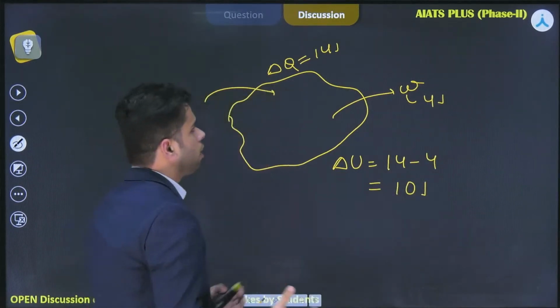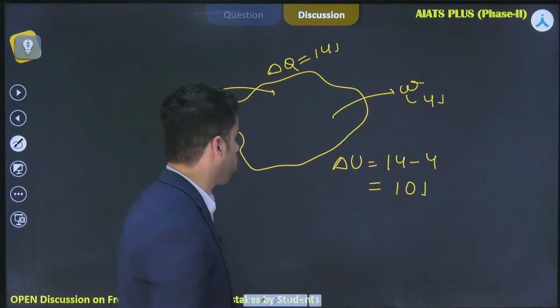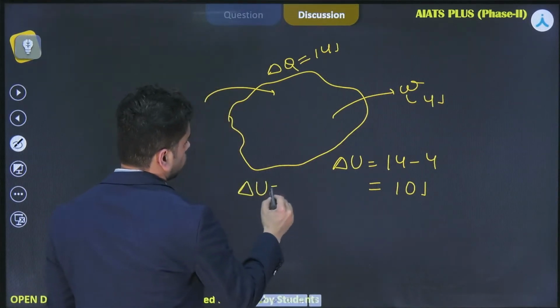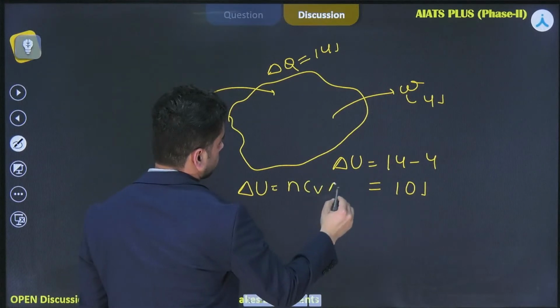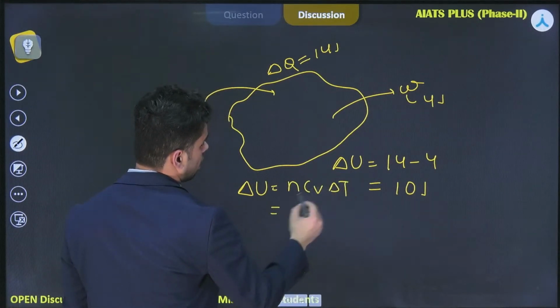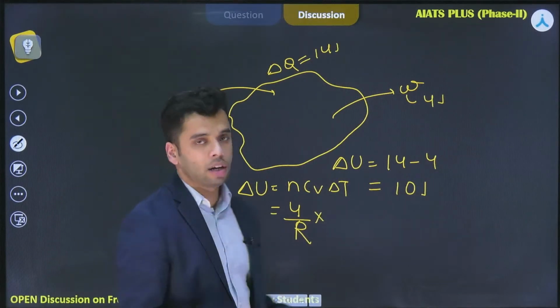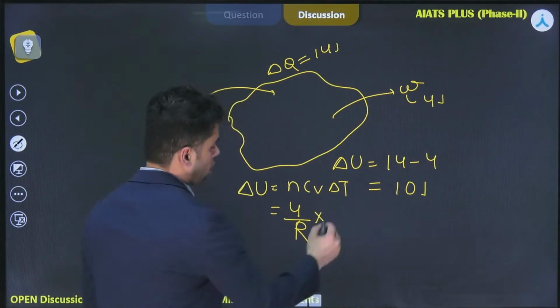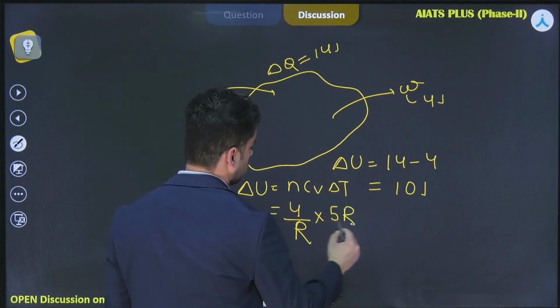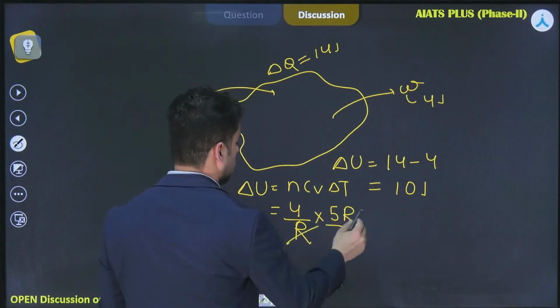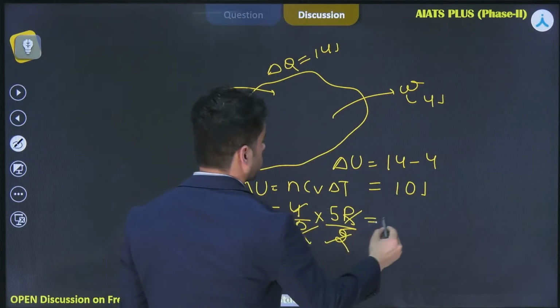And you can also find delta U even if you don't know what is delta Q, because delta U is equal to n Cv delta T, right? So the value of n delta T was 4 by R, and the value of Cv for hydrogen gas will be 5R by 2. So let me cancel this R and R. So it is coming out to be equal to 10 joule.